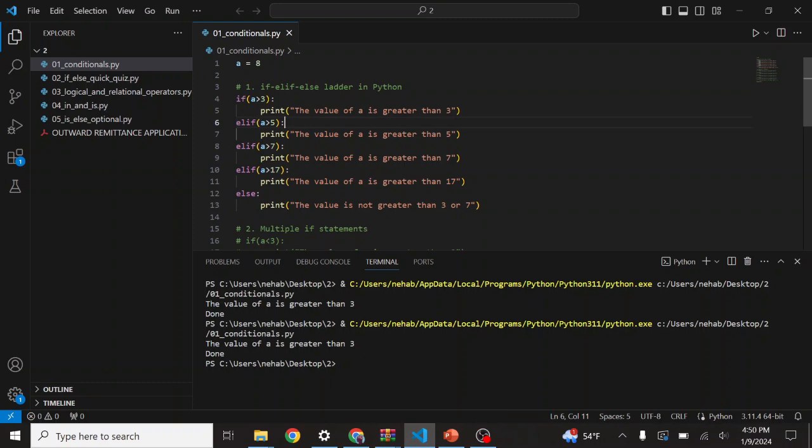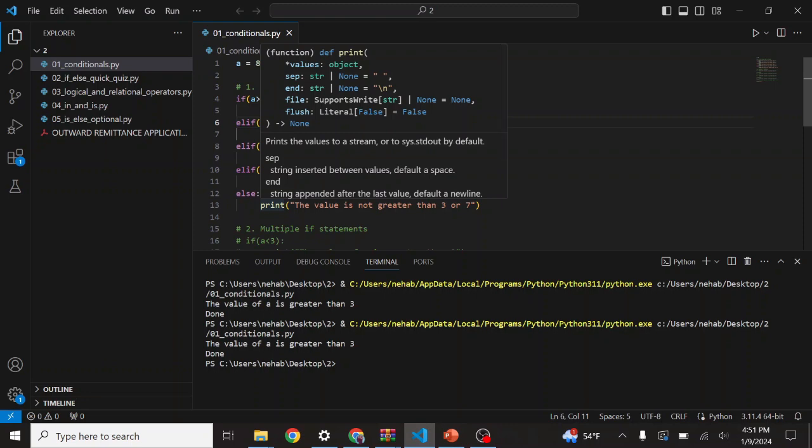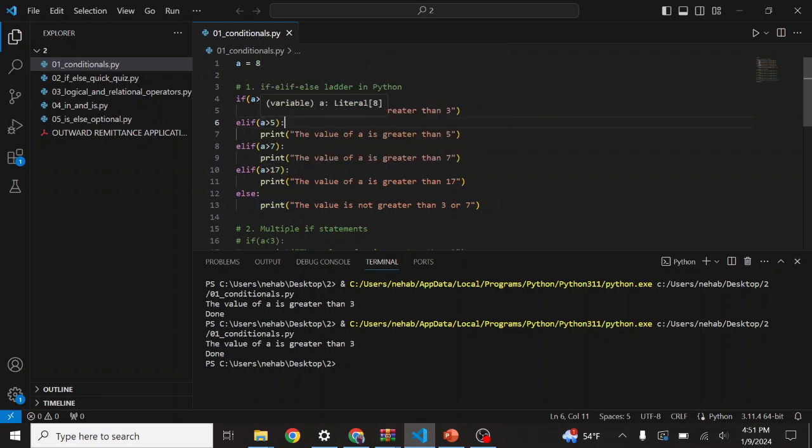So you can see that a is greater than 3, right? Because a is 8, this command will run. The value is a is greater than 3. So all the further commands will not run, right? As I said earlier, only one command will run. If the first command is true, then it will stop there only.